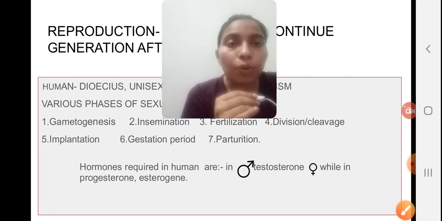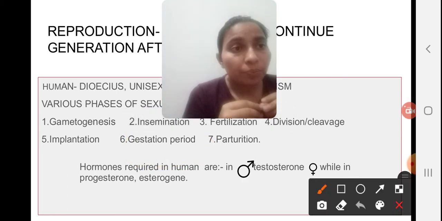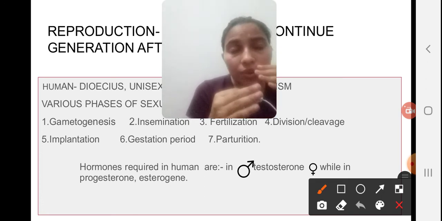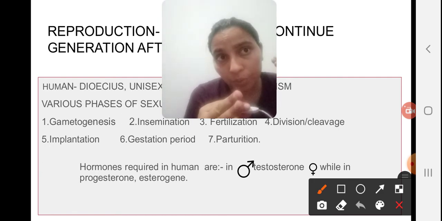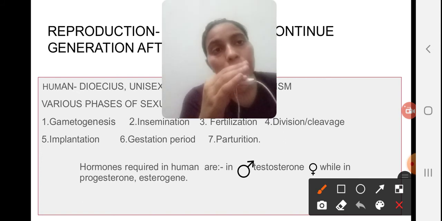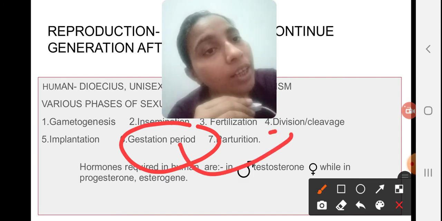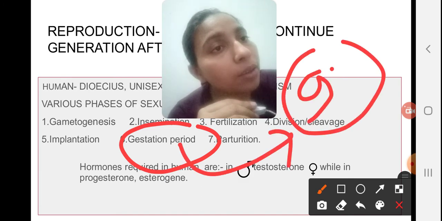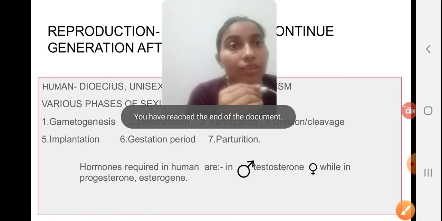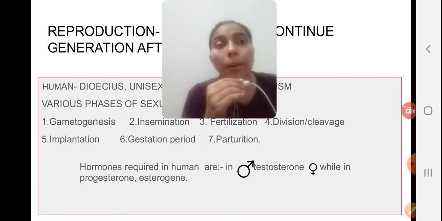Now the next process is gestation. What is gestation? Gestation is the period from the formation of the zygote till parturition, meaning the ejection of the baby outside the mother. The process is known as the gestation period. In case of humans it takes approximately 9 months. Right? Another one is parturition. I have already mentioned, it means the ejection of the baby outside the mother's body, that is parturition.